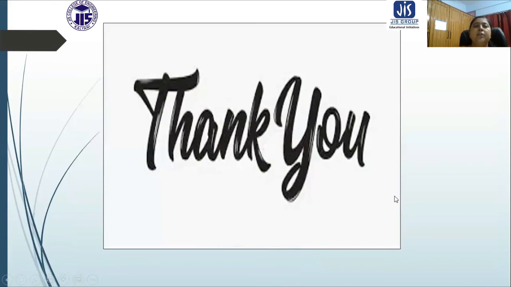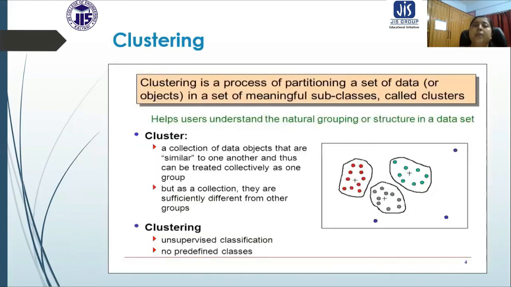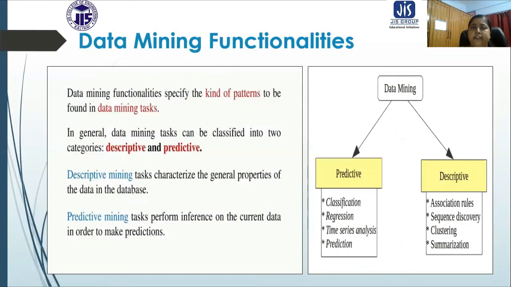Okay. So basically these are the various functionalities of data mining. Just a quick run through. In functionality, data mining can be classified into two types, predictive and descriptive. In predictive, we are going to predict something. For that, we have classification, regression, time series analysis, and prediction.